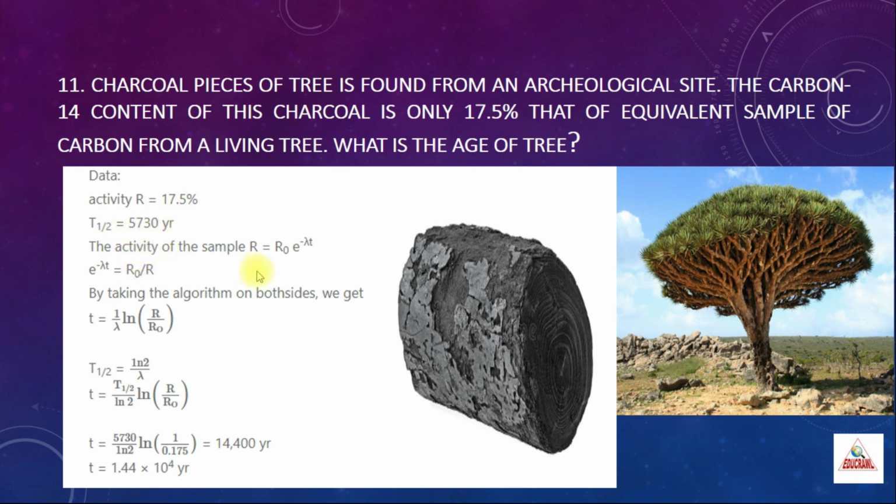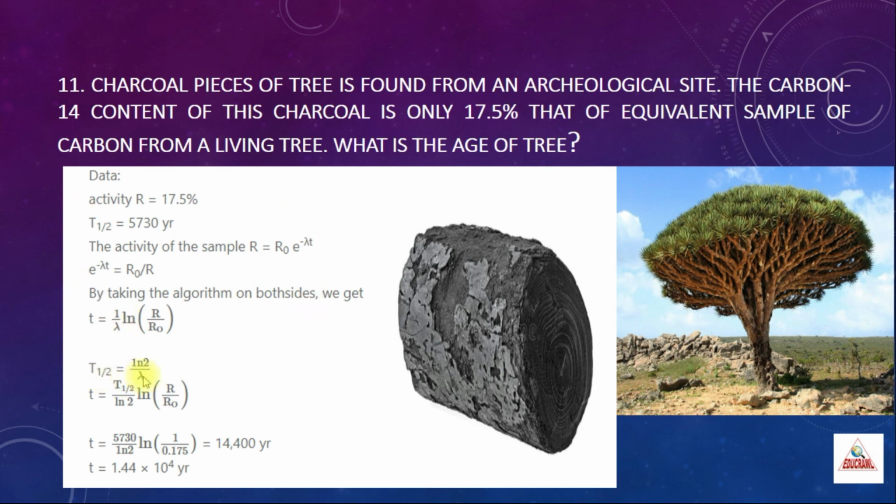The activity of the sample, you know the expression as R is equal to R naught into e power minus lambda T. So from this equation you can find e power minus lambda T is equal to R by R naught. That is e power lambda T is equal to R naught by R. Take log on both the sides to eliminate the e. So when e is eliminated, you will have lambda T is equal to log of R naught by R. Here instead of lambda, I am going to use the relation T half is equal to log 2 by lambda.